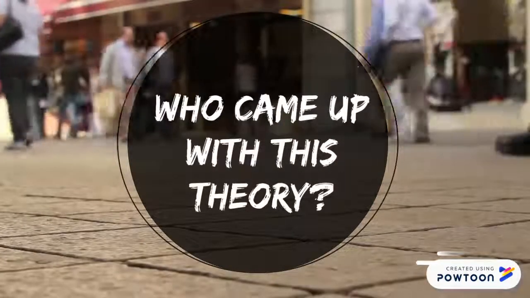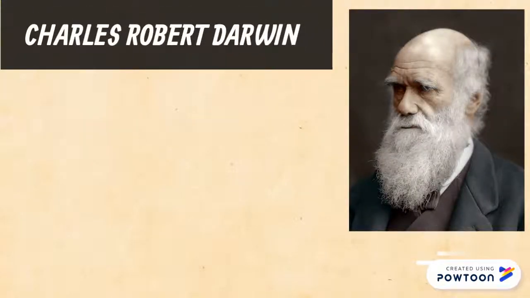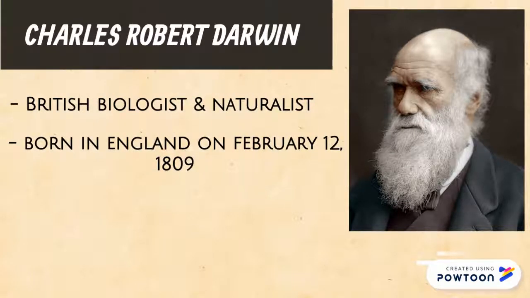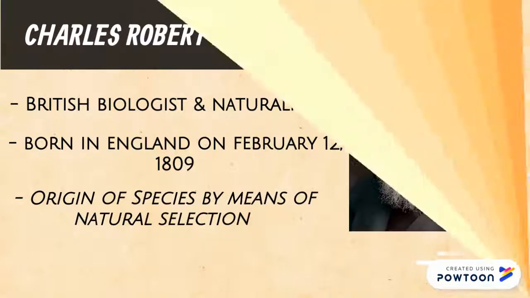of theory. The person who proposed this theory is none other than Charles Robert Darwin. Darwin is known to be a British biologist and naturalist. He was born in England on February 12, 1809. Lastly, he is well known for his work entitled Origin of Species by Means of Natural Selection.